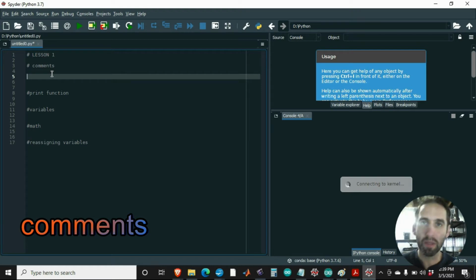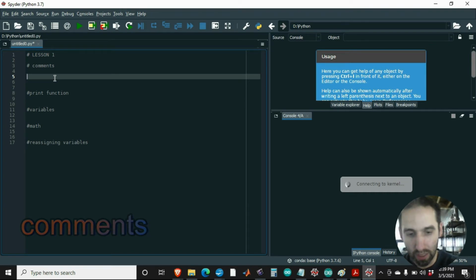comments. So in every programming language, at least that I'm aware of, you have something called comments, which is exactly what they are. It is something that the computer does not read. But it's something that you can put in the code that will be available to you or somebody else that's looking at your code. So a comment, as you can see here, in Python starts with a pound. In other languages like C or C++, it's a //. But you'll use a pound, and if it's multiple lines, you can do like this.